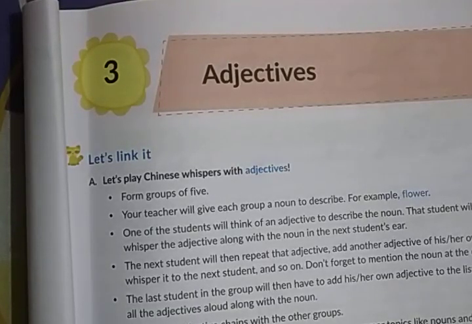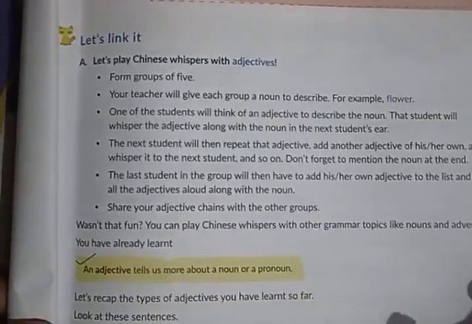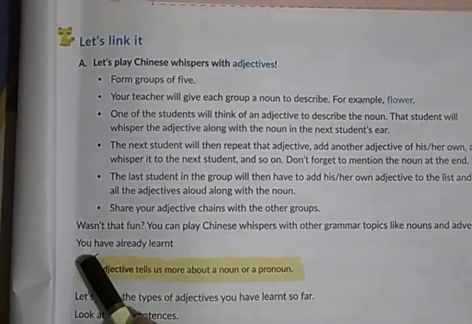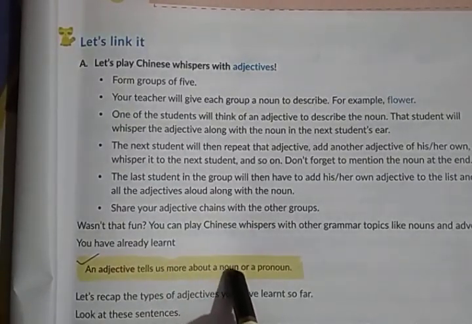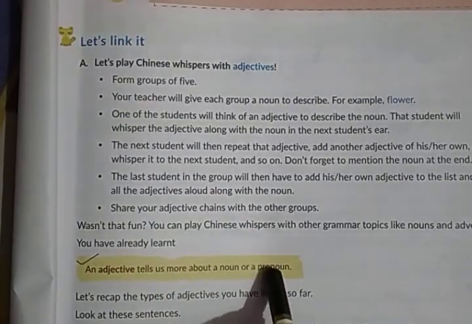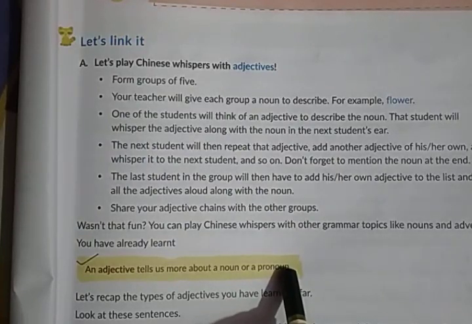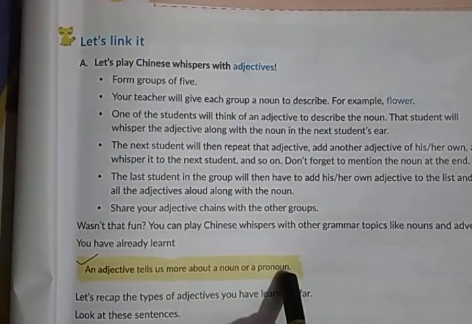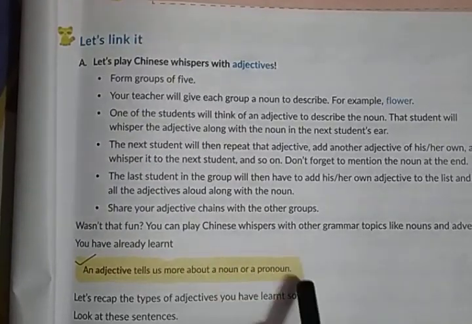Hello students, today we will do grammar and we will start adjectives. This is the third lesson of grammar. I think you know what is an adjective. What is an adjective? An adjective tells us more about a noun or a pronoun. So basically, an adjective is a describing word. It adds something to a noun or pronoun.